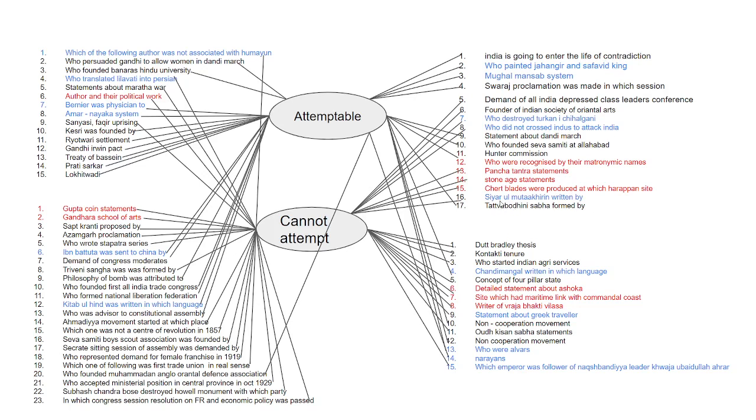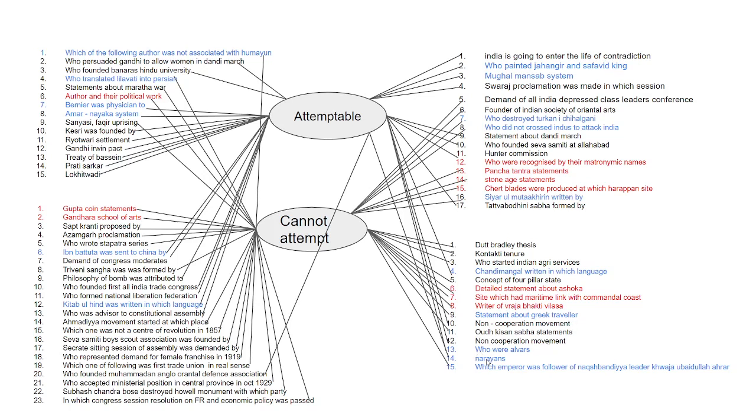Now, another question was: Siyar ul Mutakherin was written by whom? This is a book about the Battle of Plassey. He was asking about the author name of this book, which was not even possible for a history student to answer. Chandi Mangala, written in which language? Directly from NCERT. A statement about a Greek traveler, though from NCERT, but not attemptable at all.